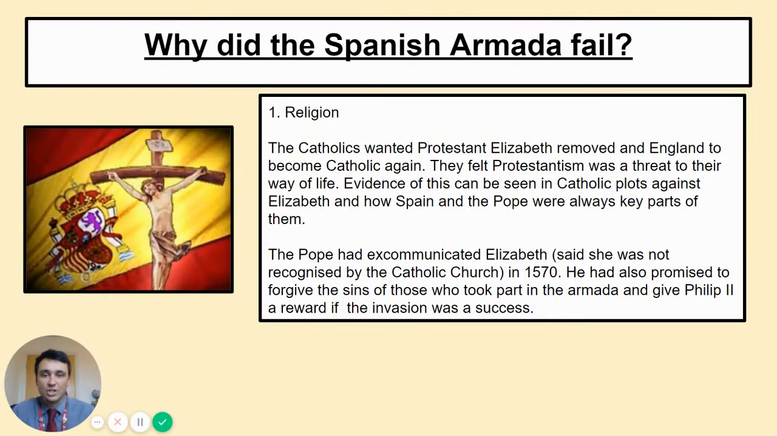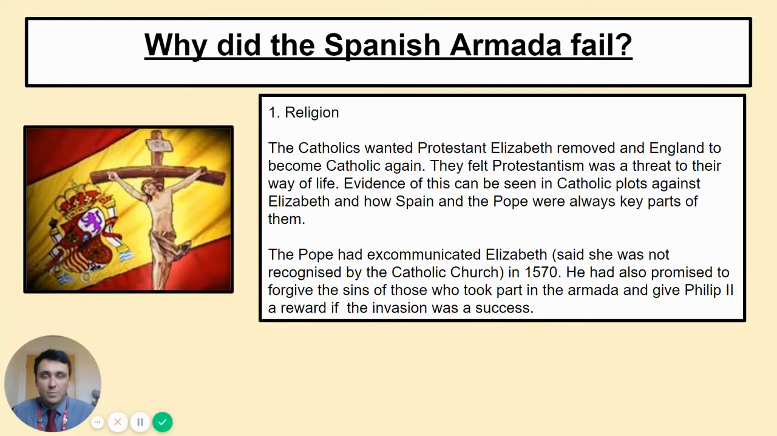First of all, religion. The fact that the Catholics in Europe, including Spain, want Protestant Elizabeth removed. She is seen as a figurehead for the Protestant religion. They want England to be Catholic again. They want to save their religion. They feel that Protestantism is a threat to their way of life. And you can see evidence of this with the Catholic involvement in plots.